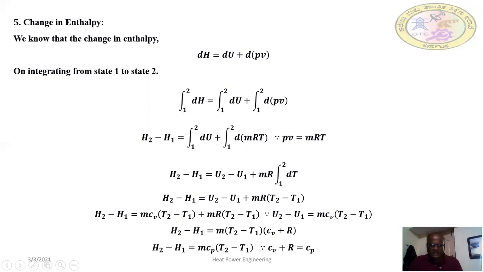See, this is how the constant volume process is carried out and the thermodynamic variables change in accordance with the heat supplied to the system. Okay, thank you.